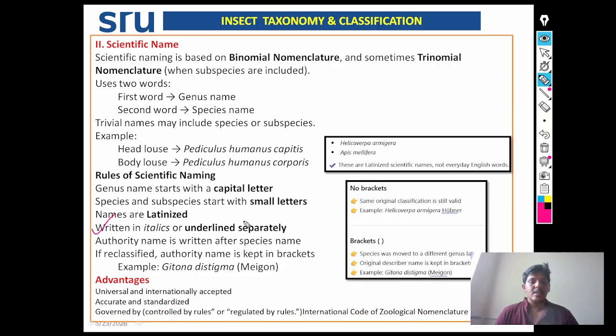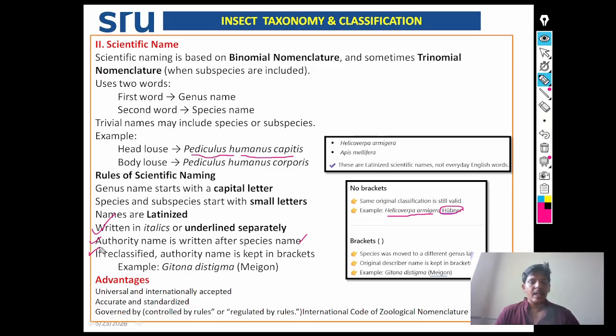Written in italics or underlined separately. The scientific name must be written in italic or underlined separately. Author name is written after species name. See here, Helicoverpa armigera. After that, author name is written as Hubner.